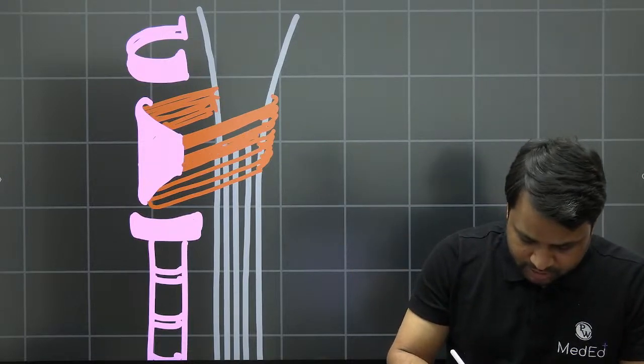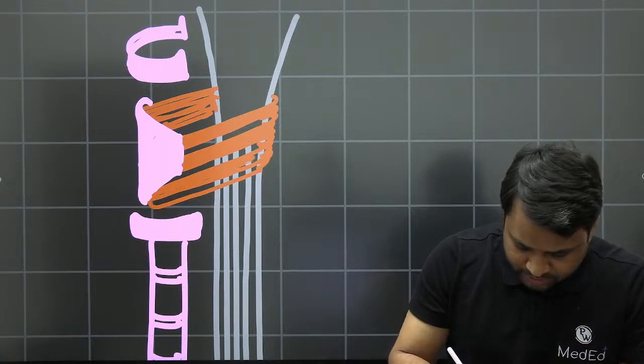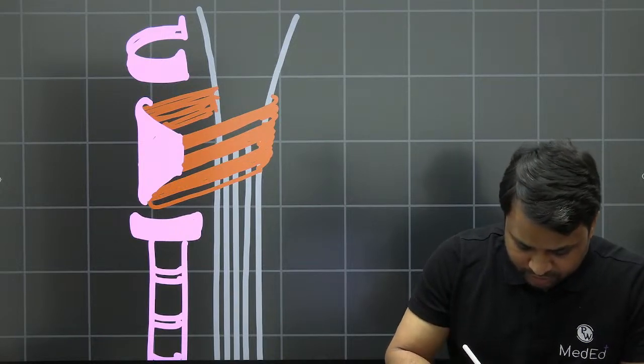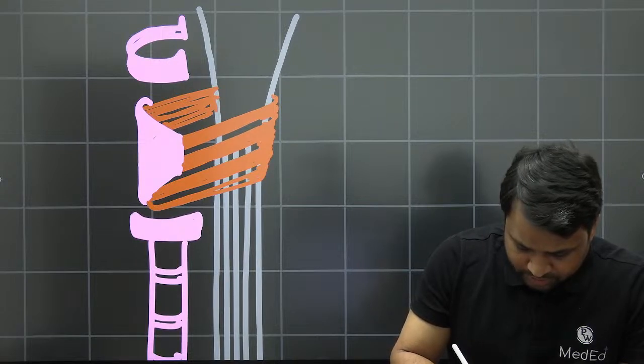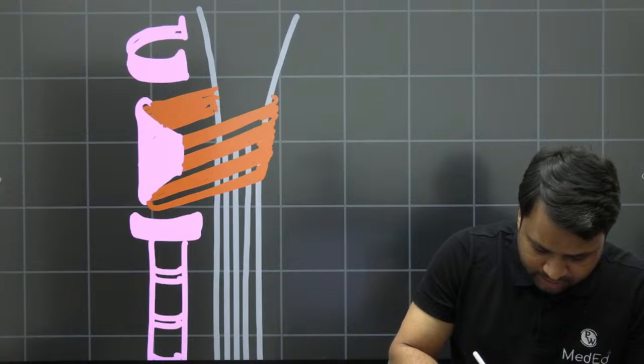This is one muscle, which we call the thyropharyngeus muscle, and it anchors on the other side, right?